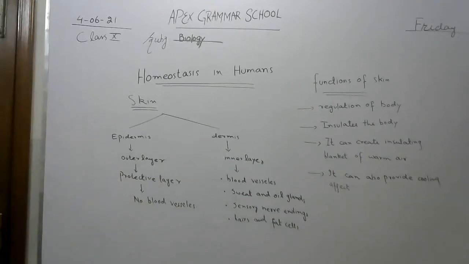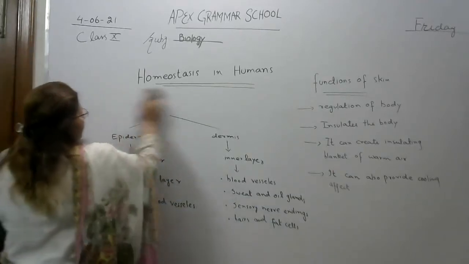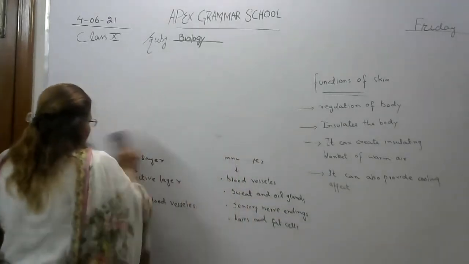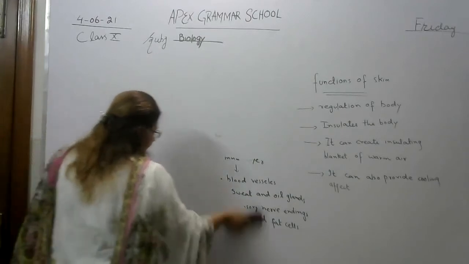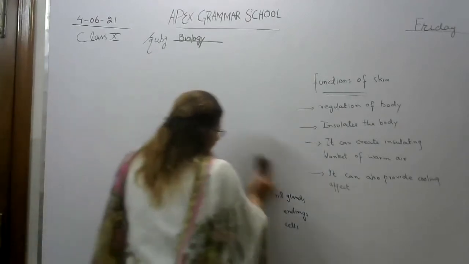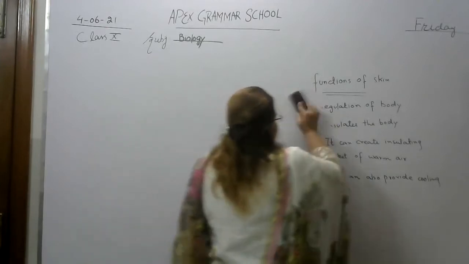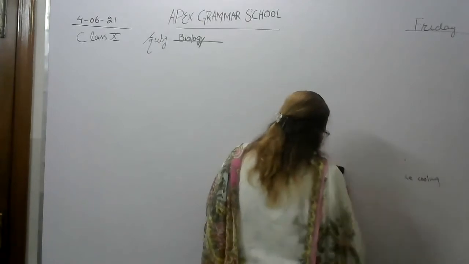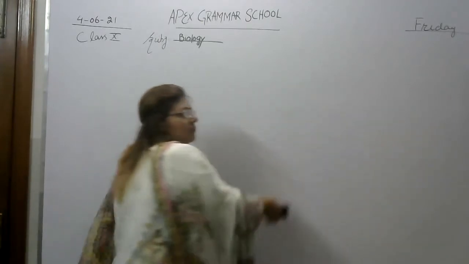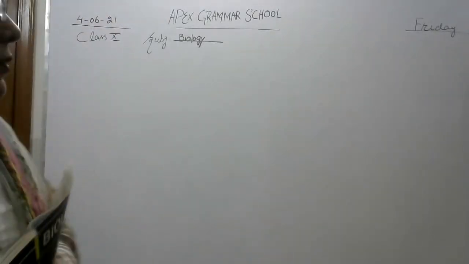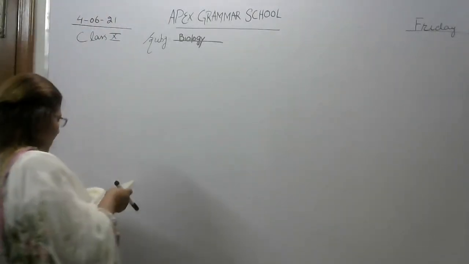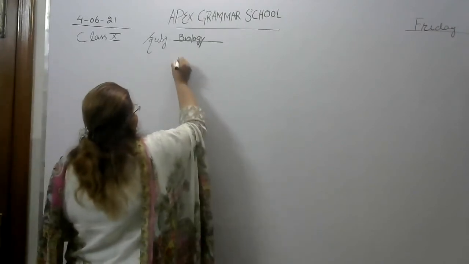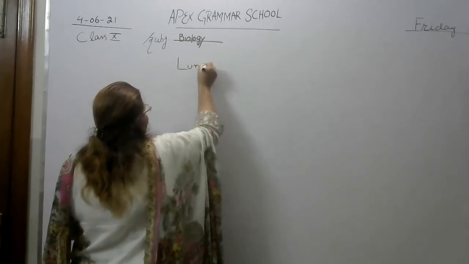What are lungs? We are discussing homeostasis in humans, and the second important organ of homeostasis is the lungs.